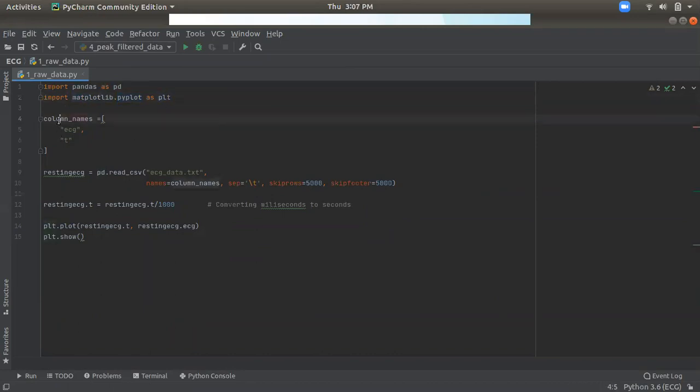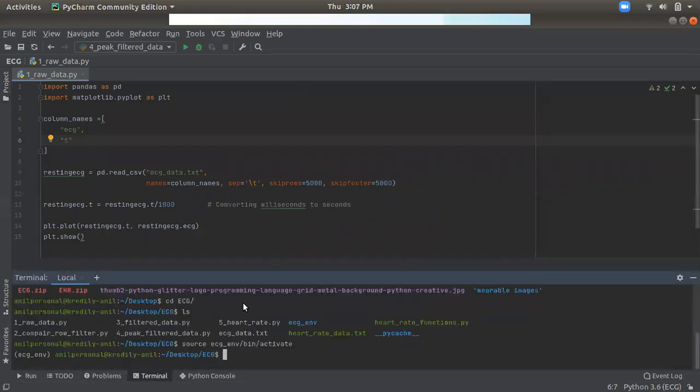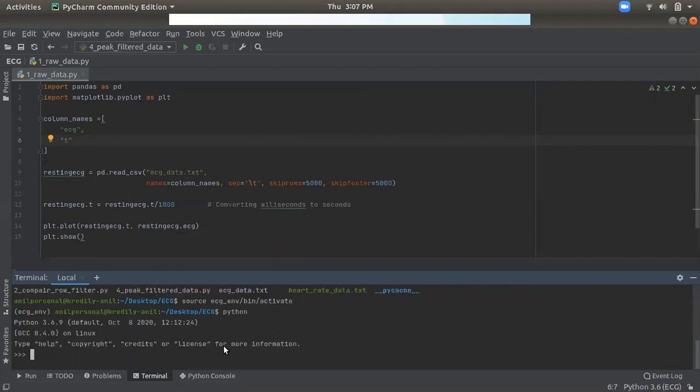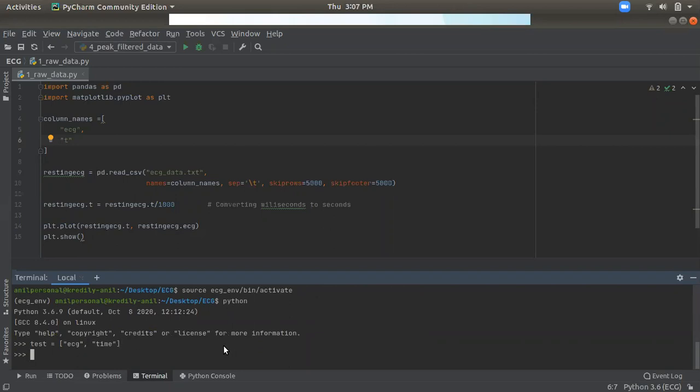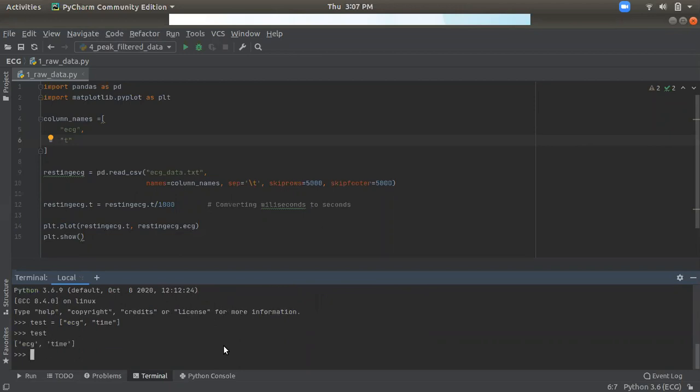We created a list here, right, which has ECG and T. This is a list, as you can see, which contains two items. If you don't know how to create a list, you can go to Python and test it. Suppose the data is simply ECG comma T, which denotes the time. So in the test we have ECG and time.